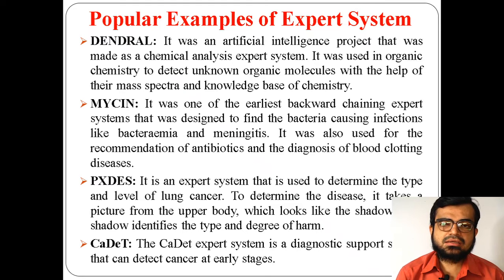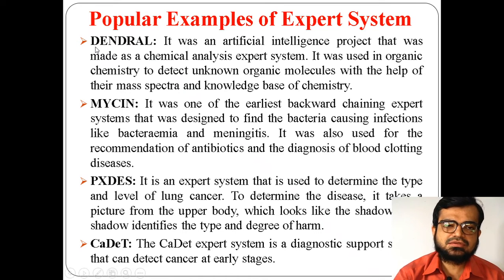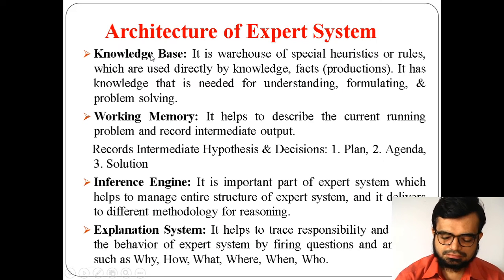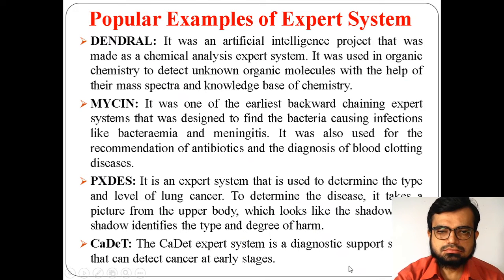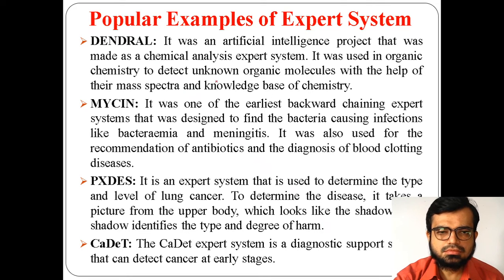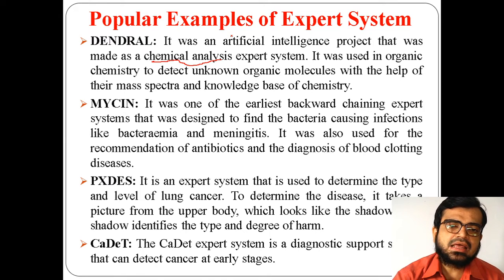If you see the examples here, the first example of an expert system is Dendral. This Dendral expert system is used for analysis of chemicals, in a chemical analysis process.